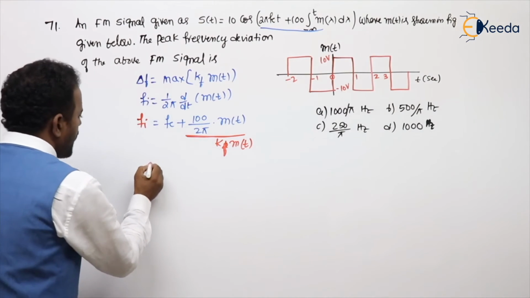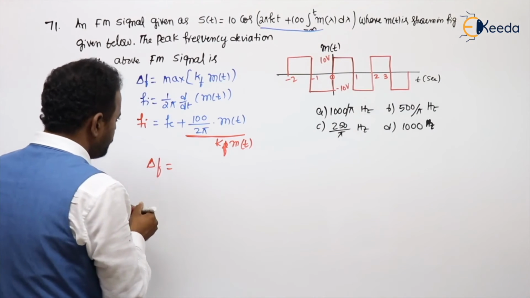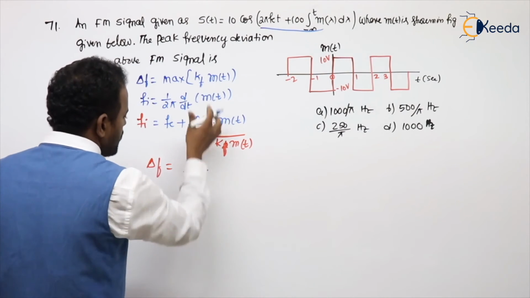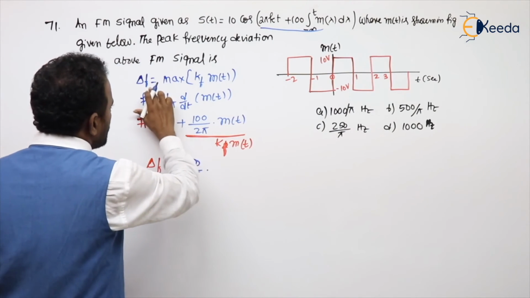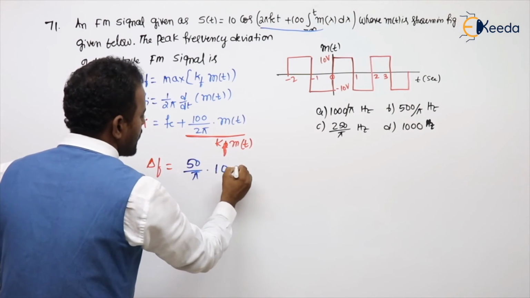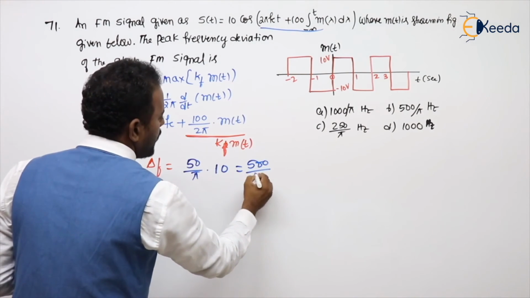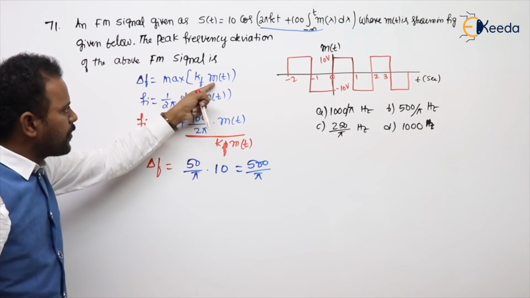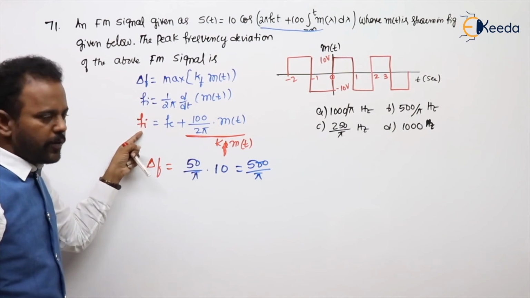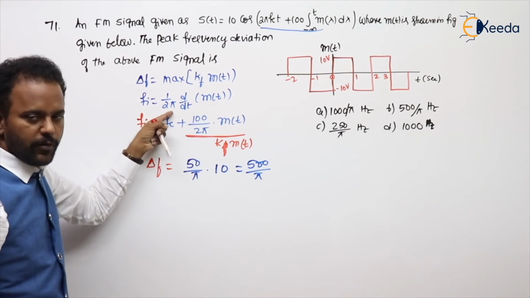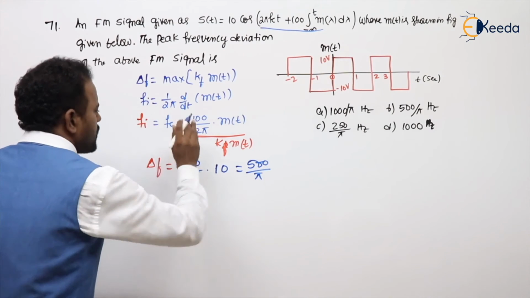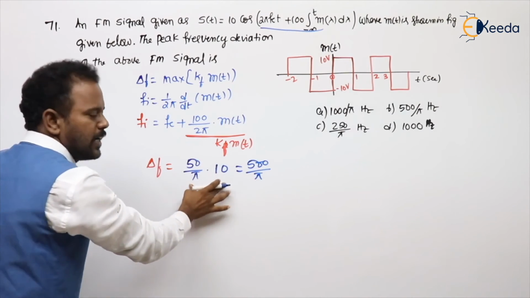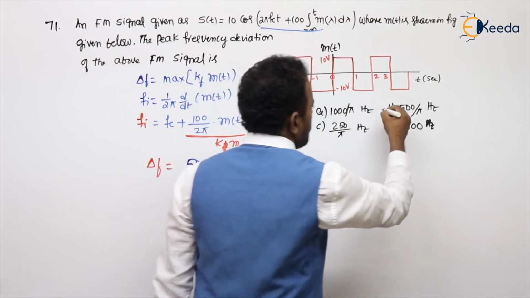And delta F is the max value of that. So delta F equals 50 by pi into m of t, with the Kf constant written outside, to get the delta F maximum. What's the maximum given, sir? 10. So 500 by pi. Very common, the general formula for delta F. How to get Kf m of t? Get the instantaneous frequency. This is the general formula for instantaneous frequency. The value added to Fc, whatever it may be, that is called Kf into m of t. Take the maximum value of that. So what is the option? Obviously option B.